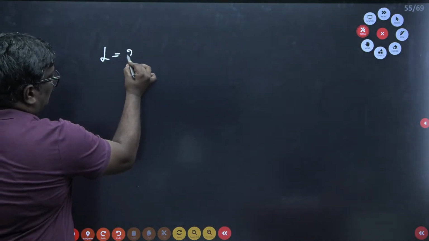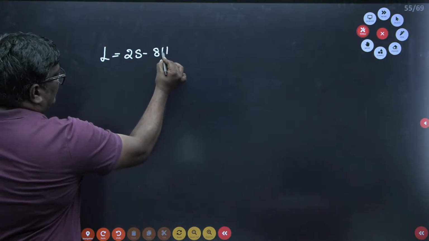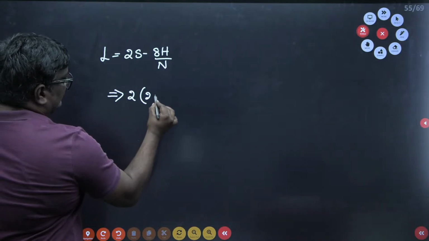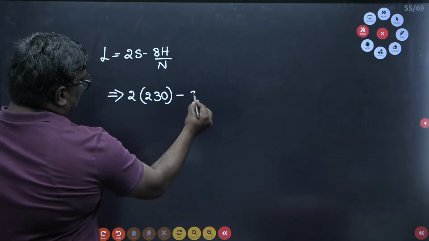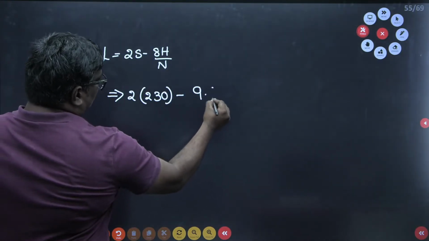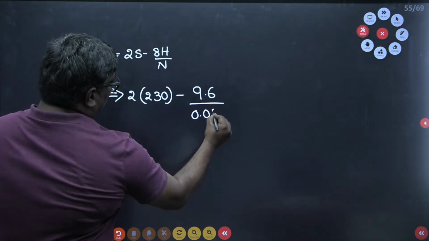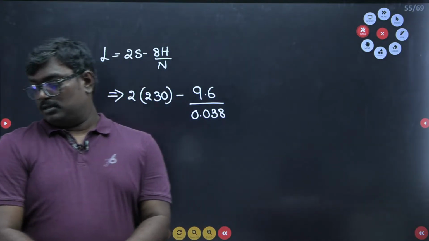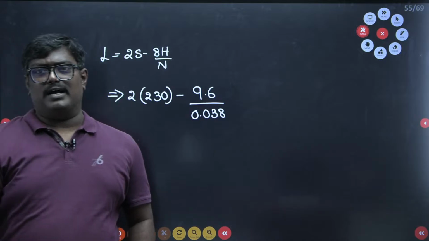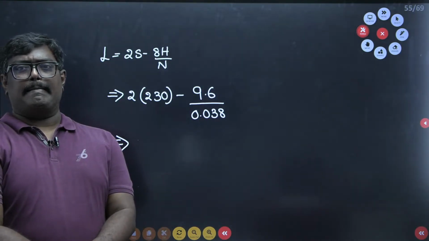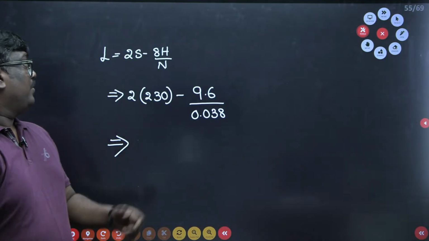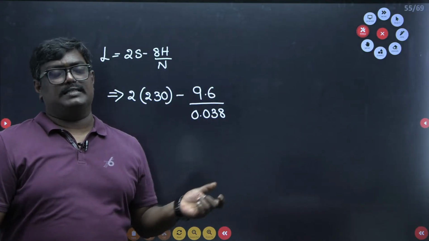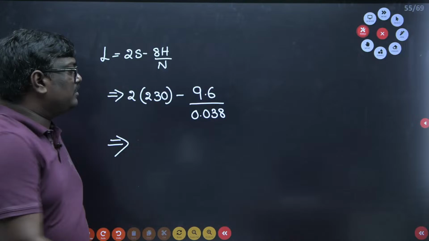L is equal to 2S minus 8H by N. So what is 2S? 2 into 230 minus 9.6 divided by 0.038. So what is this value, sir? Can anyone tell me? We have L is equal to 2S minus 8H by N. What is this value? 2 into 230 minus 9.6 upon 0.0388.